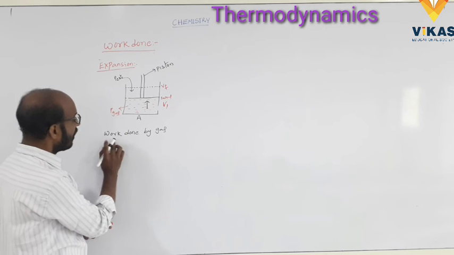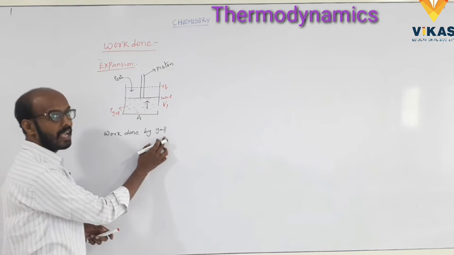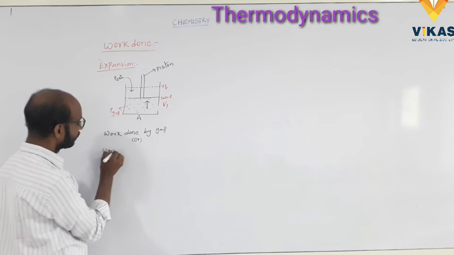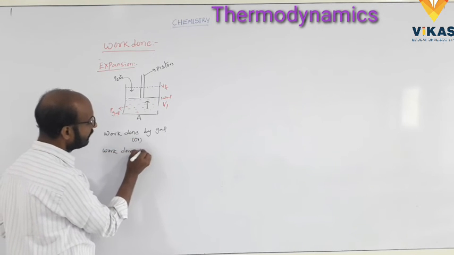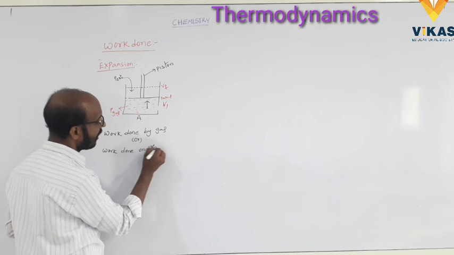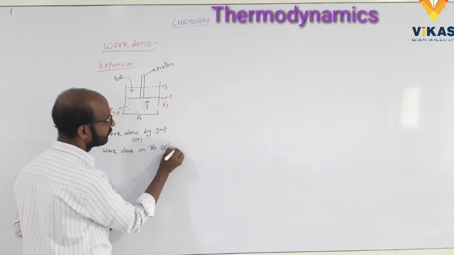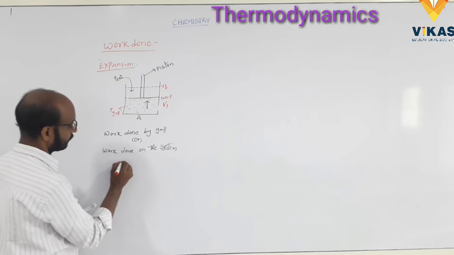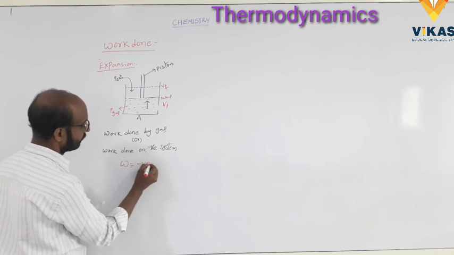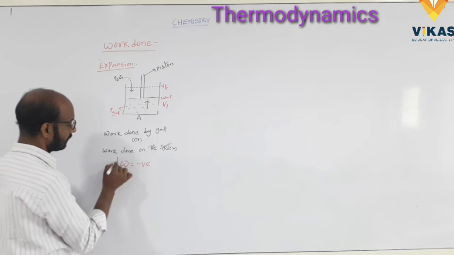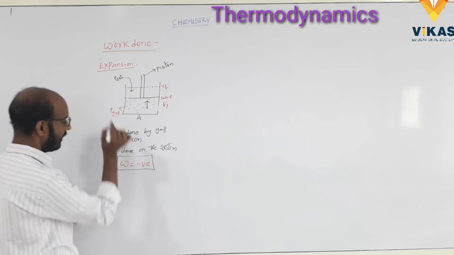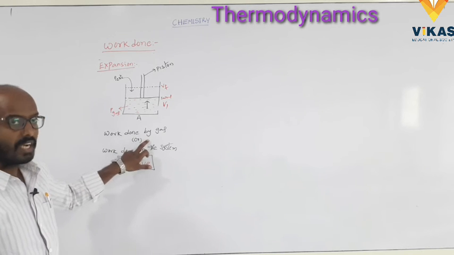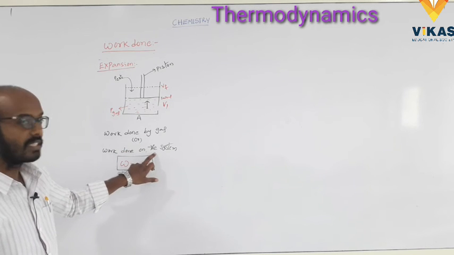So that is called work done by the gas, or work done on the system. Here the work is negative. Clear? Work done by the gas or work done on the system.